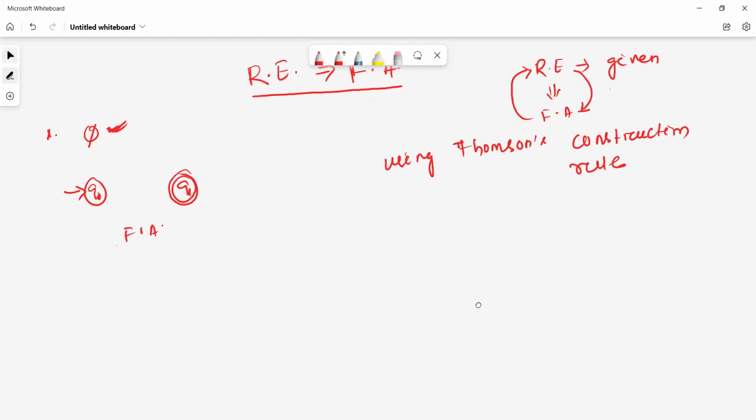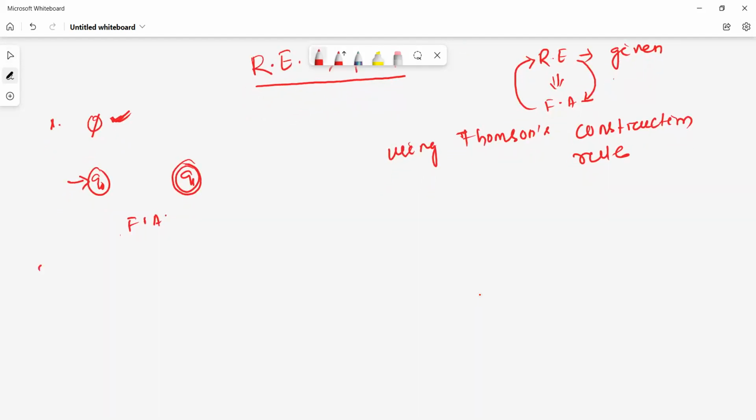Next, we will see the second regular expression, a. How to construct the finite automata for the regular expression a? Say this is q0, this is q1. Simply connect using a. Okay, so this is the finite automata for the regular expression a.